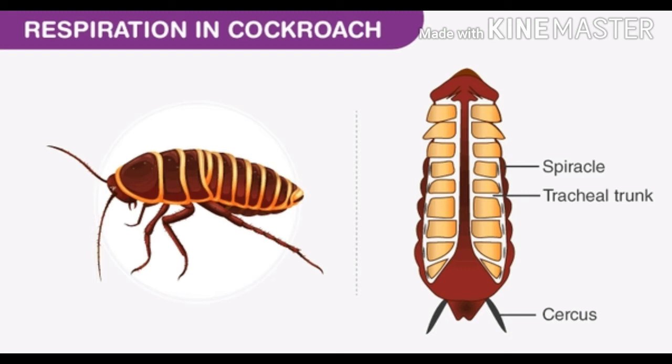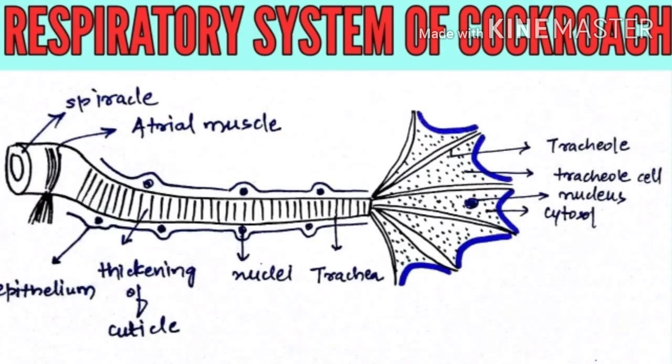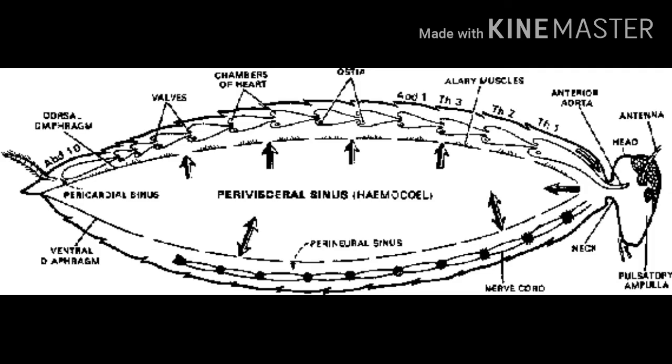Lateral side means the side. The terminal branches of the tracheal tubes are called tracheoles, which carry oxygen to the entire body. Which ones carry the oxygen? Tracheoles. The oxygen moves first through the spiracle, second the trachea, third the tracheoles, and the last, the tissues.